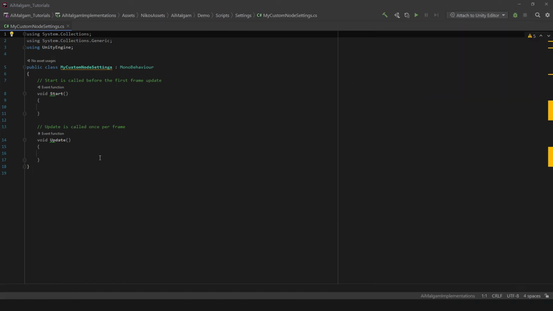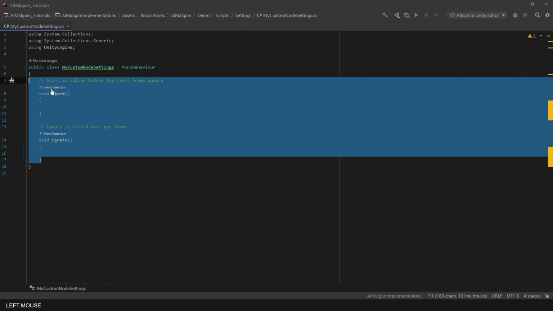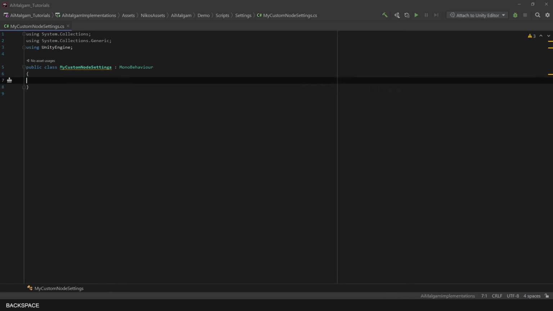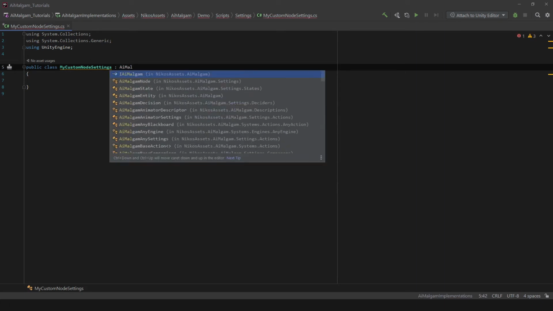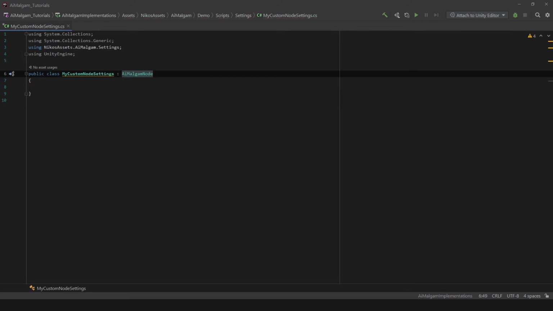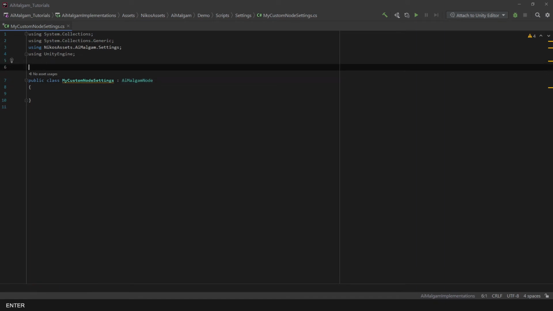First, delete the default class contents. Let's inherit from AiMalgam node, which is a necessity to be displayed in the AiMalgam node graph editor.